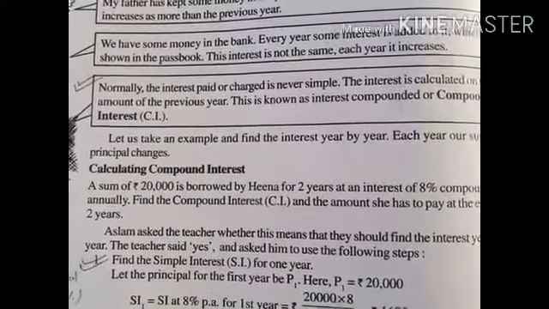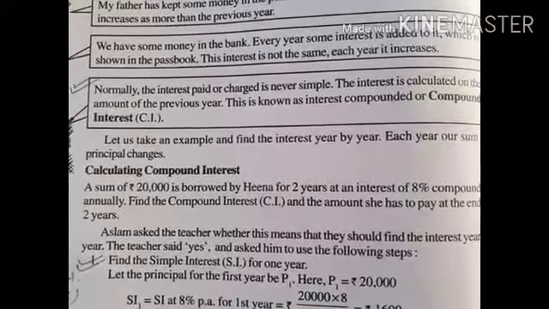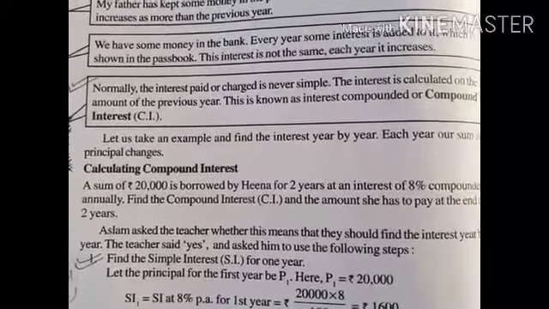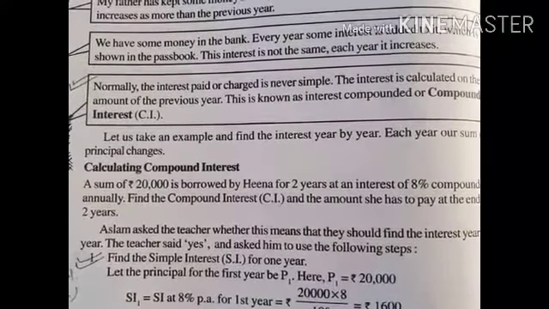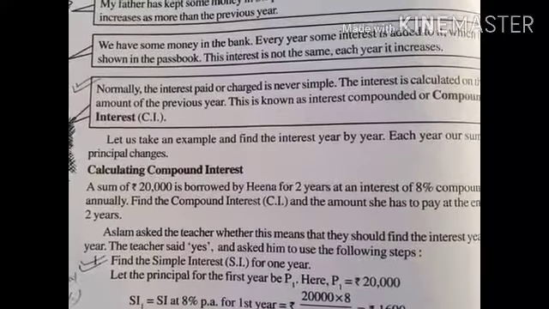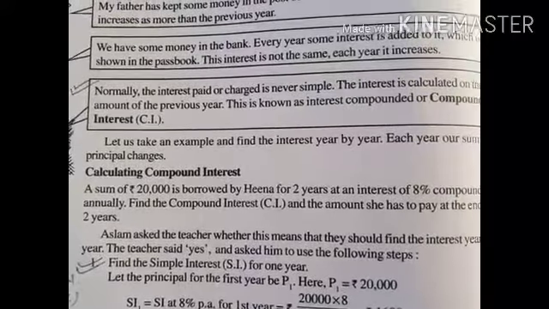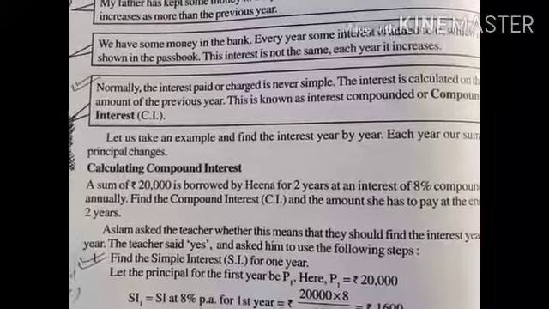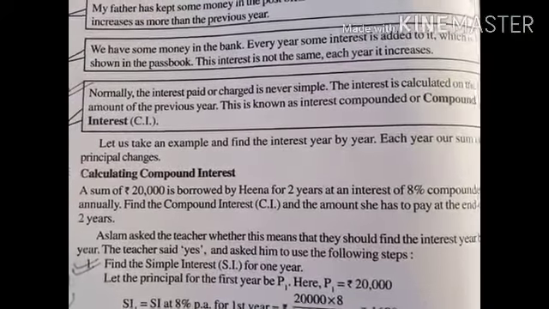Now in the next year we get the interest on the basis of the amount that exists in our account. The balance in the account is now 11,000 rupees, so we get the interest on the basis of 11,000. Whatever interest we get in the next year will also be added to the remaining amount in the bank.